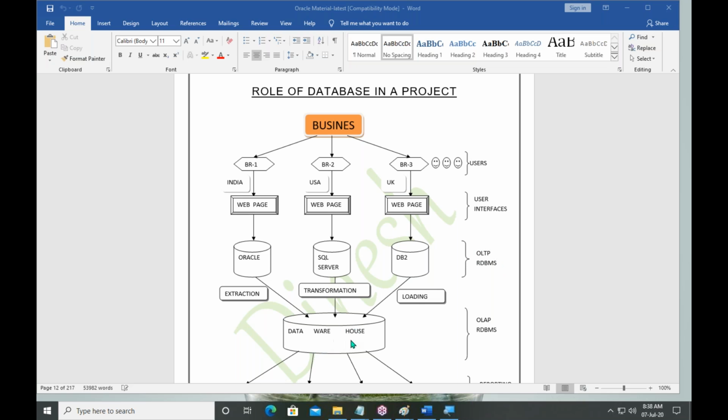So the data warehouse maintains already completed business period data, meaning old data. The data warehouse is also an RDBMS. Here we have only current business period data, so it is called an online transaction processing database. The data warehouse is known as an online analytical processing RDBMS.